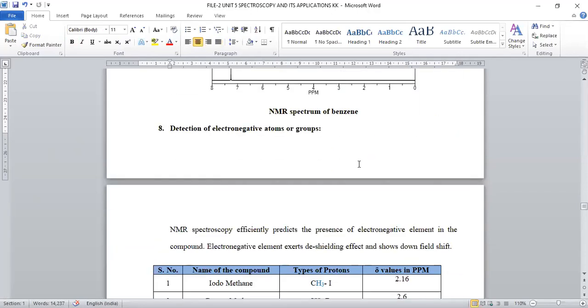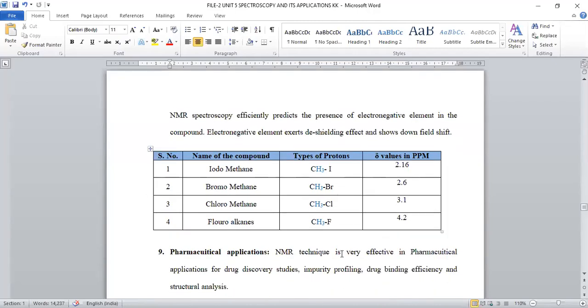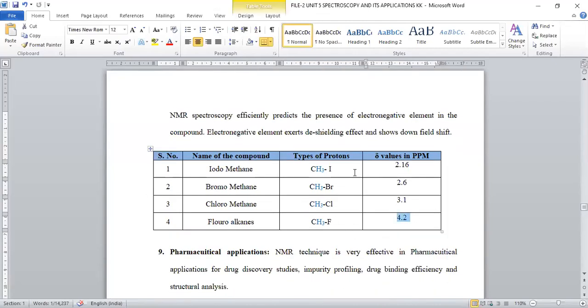And next is detection of electronegativity. Based on the position of the signal, you can identify whether it is more electronegative or less electronegative. If the values shift very far downfield, you can identify the given compound as more electronegative. So a fluorinated compound has a higher ppm value compared to an iodinated compound.